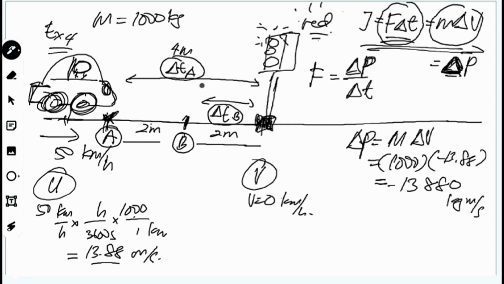Okay, sebab jarak dia jauh, delta TA lebih lama. Okay, if you put here delta TA, what happen to the answer? Compare to delta TB. So you akan dapat jawapan for delta TA. The force that you get is much lower compared to the delta TB. Okay, boleh faham ke tak boleh faham?